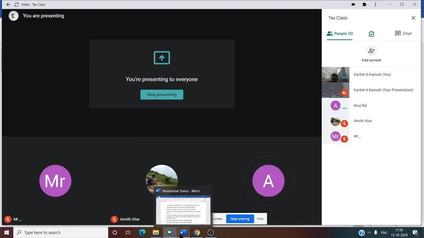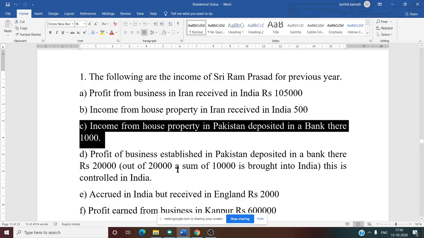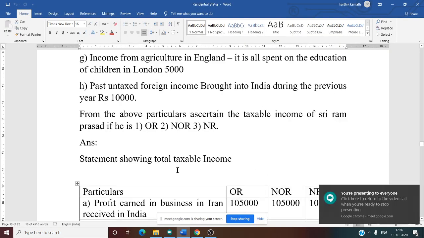Whether he is an OR, a NOR, or a NR. Anuj: NR, sir. What NR? OR. First OR. The first person is taxable. Remaining are not taxed. So like that you need to see. Just for that I asked some questions to you, just to keep you alert.